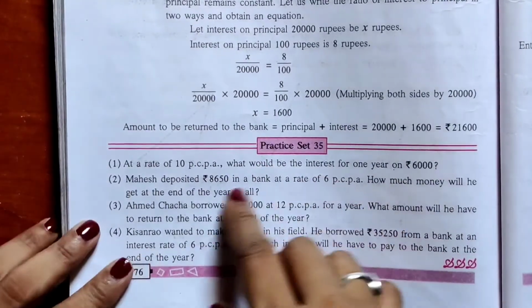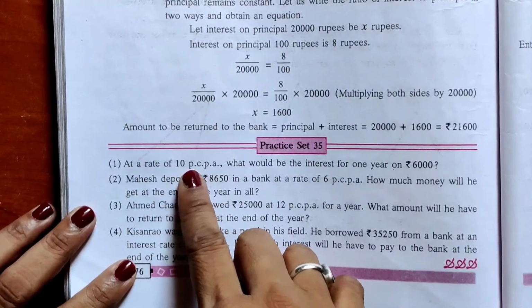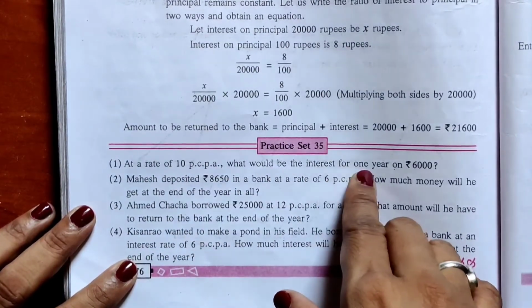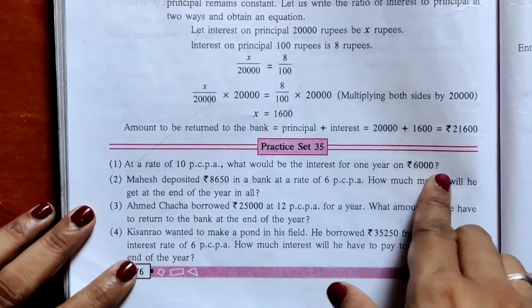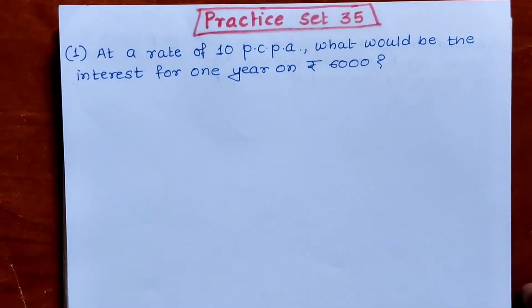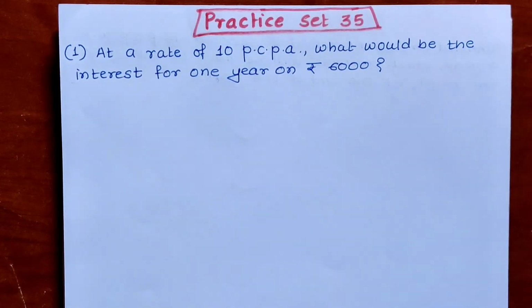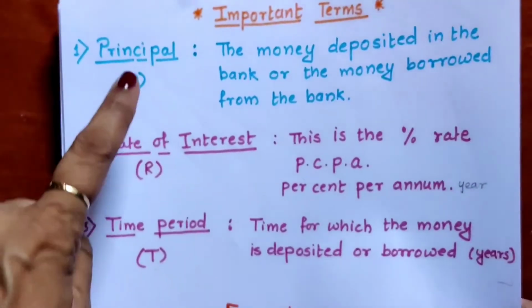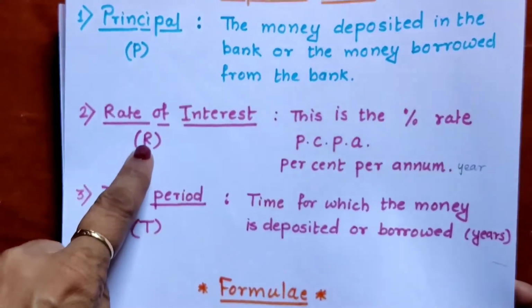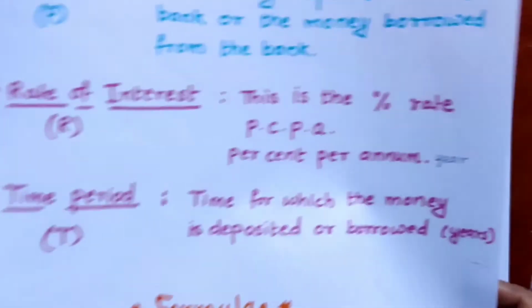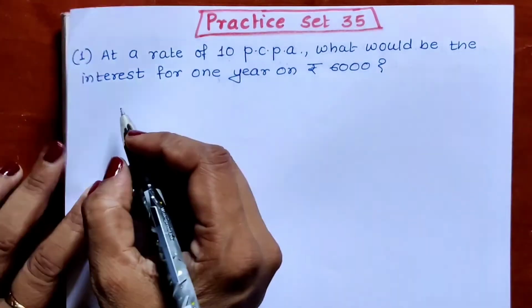Practice set 35, question number 1 is: at a rate of 10 PCPA, what would be the interest for 1 year on rupees 6,000? So let us see how to solve this question. I have written the question as it is on my page. In the solution, we will write all these values: the value of principal, the value of rate of interest and the value of time period from our question. So let us write in the solution.